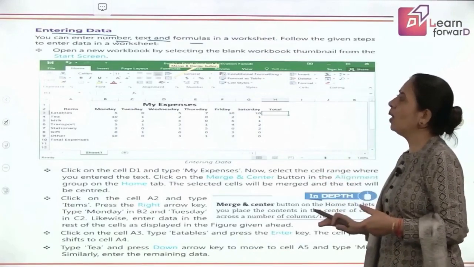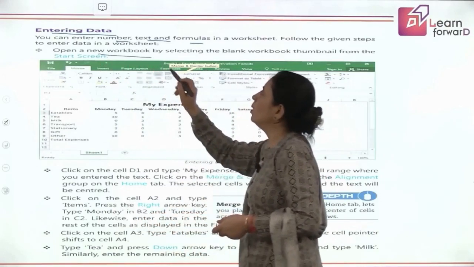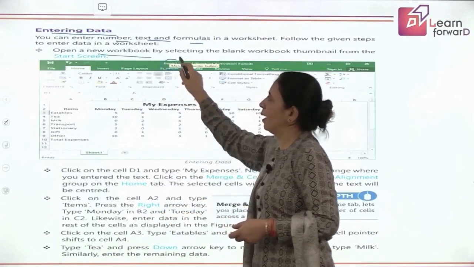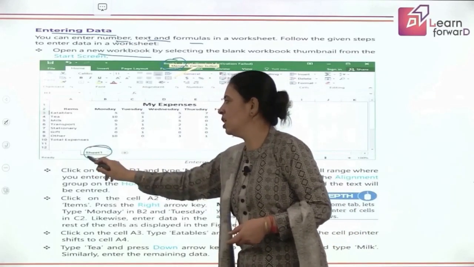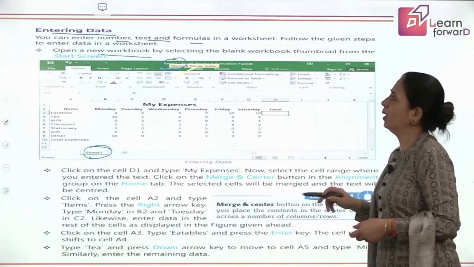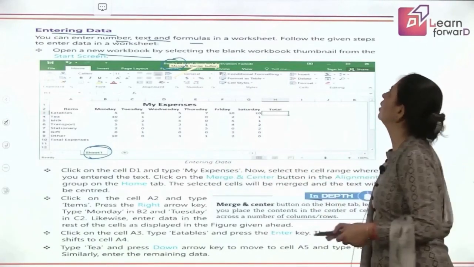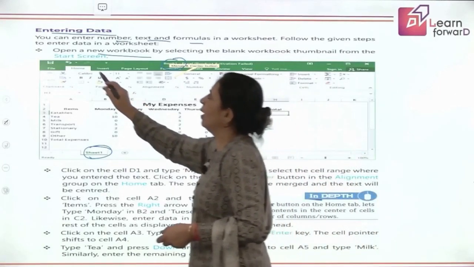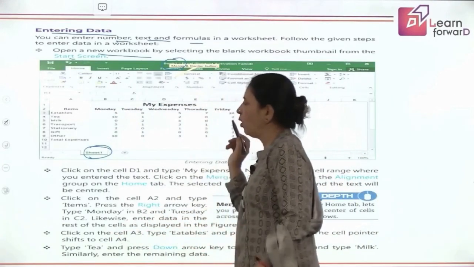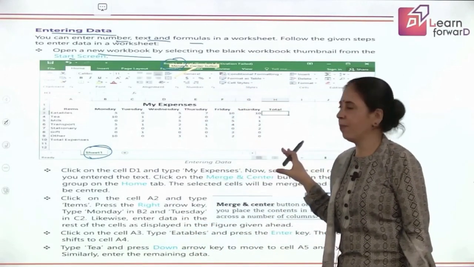So now here, we'll first open a new workbook with the name Book1. The name of the sheet is Sheet1, and then a blank sheet appears on the screen. Now, once this blank sheet is appearing, this is the start screen. What you have to do here, we'll see, this particular format has to be prepared.